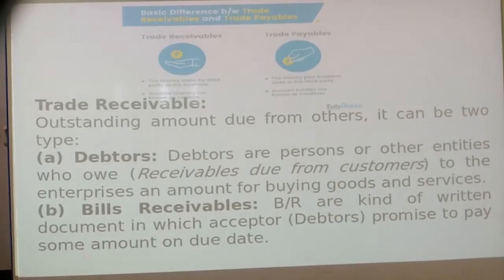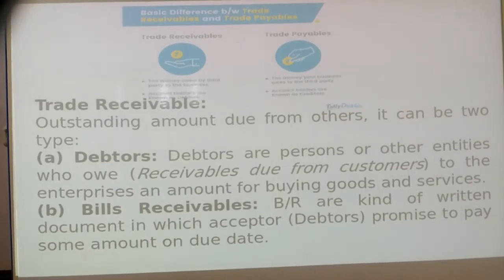And basically in a business organization, we receive money from our debtors only. It can be of two types. What are these types? First, that is debtors. Debtors are the persons or other entities, it means receivables due from customers. Whatever we receive from the customer is owed to the enterprise as an amount for buying goods and services. After selling goods to the customer, we need to receive money. So all the customers are directly our debtors.